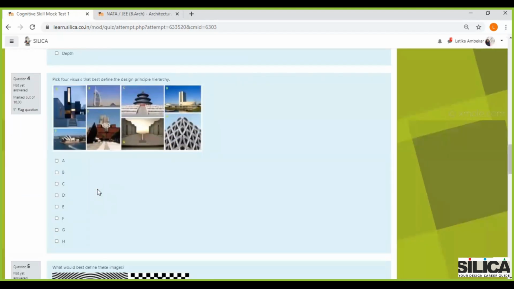Now we have to pick four visuals that best define the design principle of hierarchy. Hierarchy is the control of visual information in an arrangement or presentation to imply importance. So let's look at the images that have that. A clearly shows hierarchy. B doesn't have it. There's no such thing present in C. D has it, where you can clearly see the emphasis that's been presented. E has it, and I think F has it.